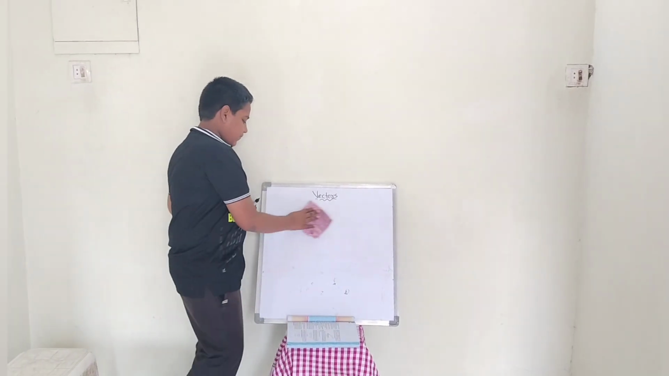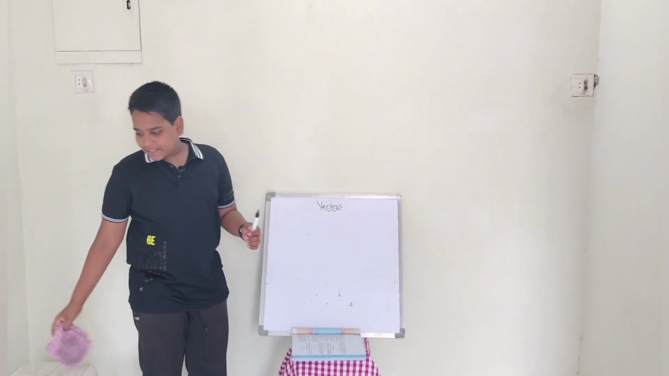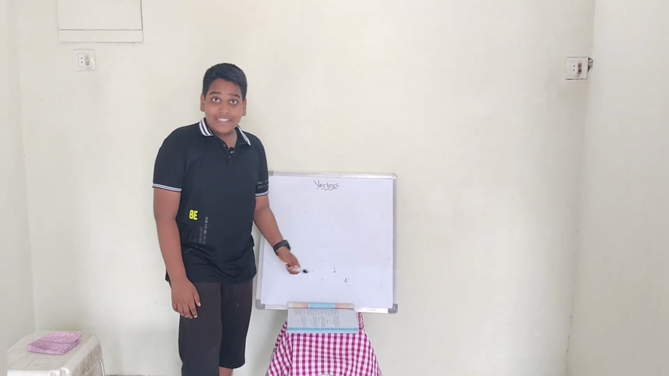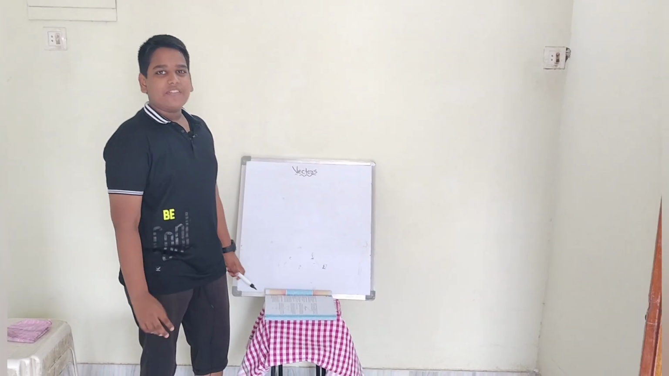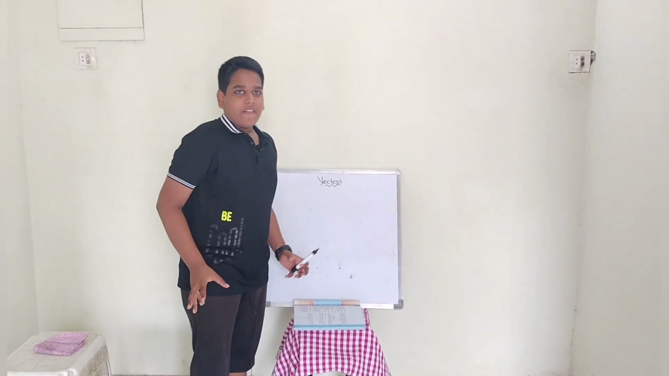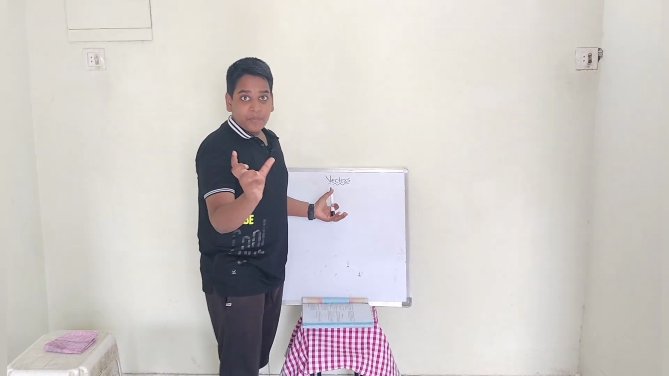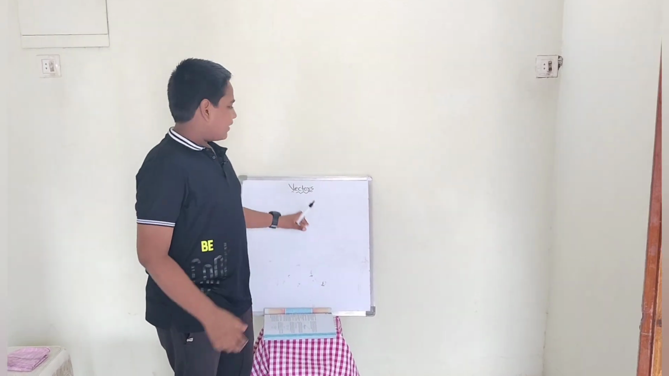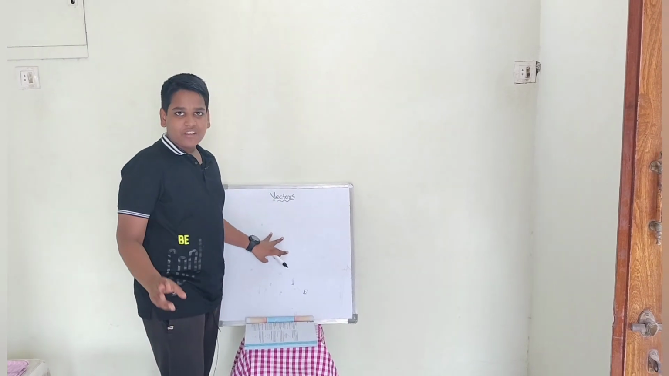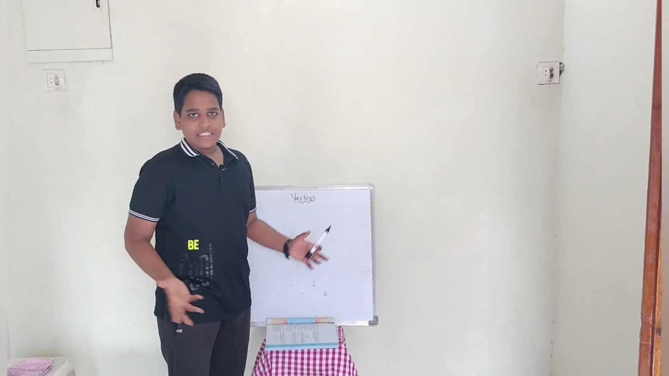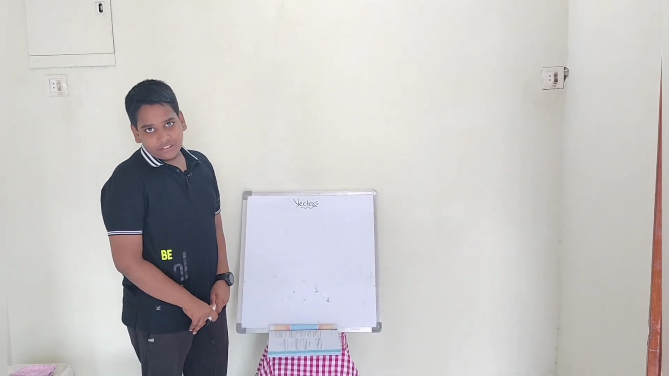Now we are going to discuss the types of vector. What is scalar? Scalar means that which contains only magnitude. Vector means one which contains both direction and magnitude. Scalar means that which contains only magnitude. It's easy. Now we go to the types of vectors.